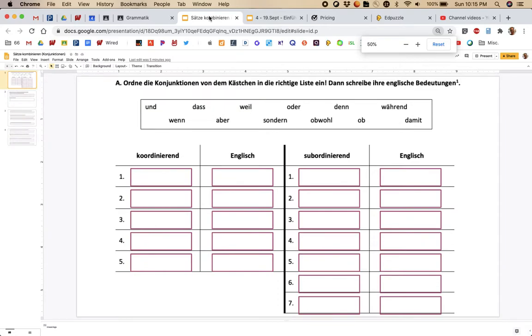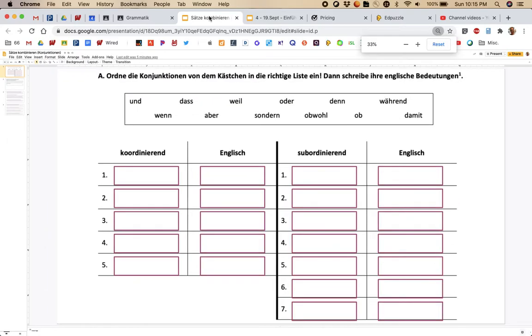Okay, getting to the assignment itself, I'm just going to work with the sizing a bit here. There, that makes it hopefully a little easier for you to see. So part A says, ordne die Konjunktionen von den Kästchen in die richtige Liste ein. Dann schreibe ihre englische Bedeutungen.